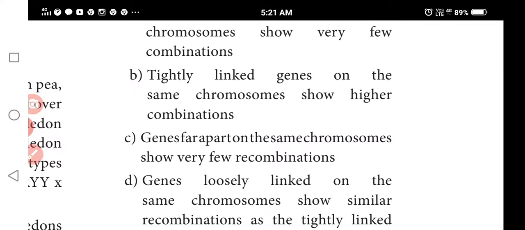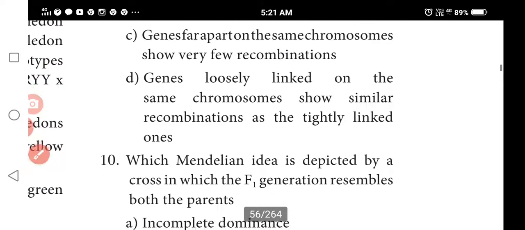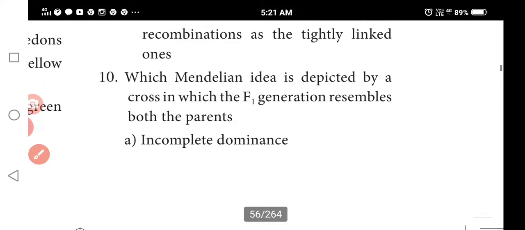Tightly linked genes on the same chromosome show higher combinations. So next one, which Mendelian idea is represented by the cross in which the F1 generation resembles both the parents? Codominance.